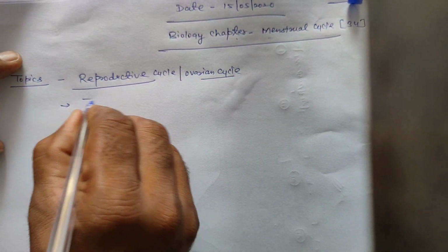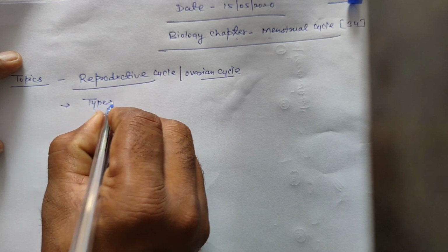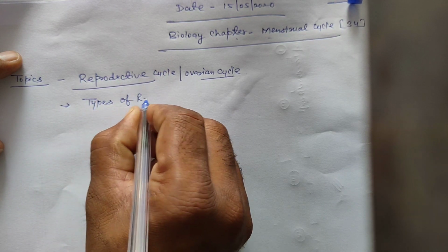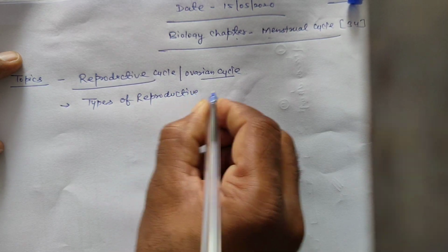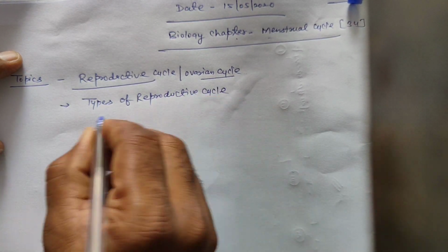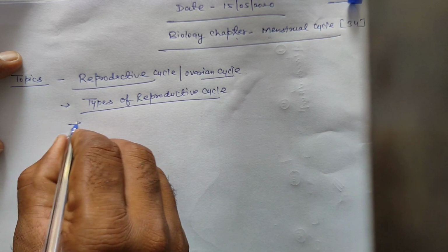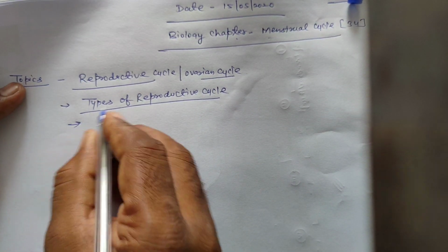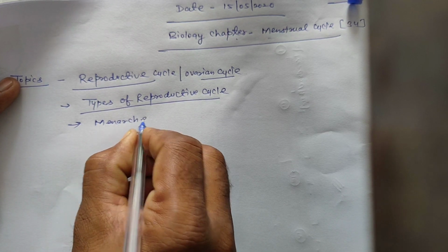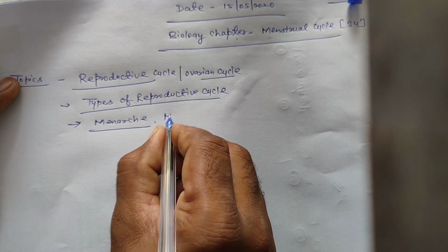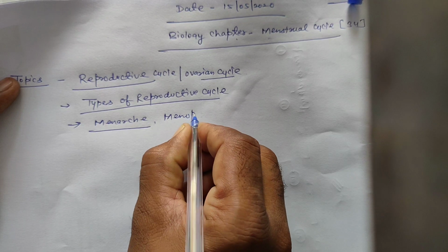Second is types of reproductive cycle, mostly two types: first menstrual, second estrous cycle. Third is menarche. Next is menopause.